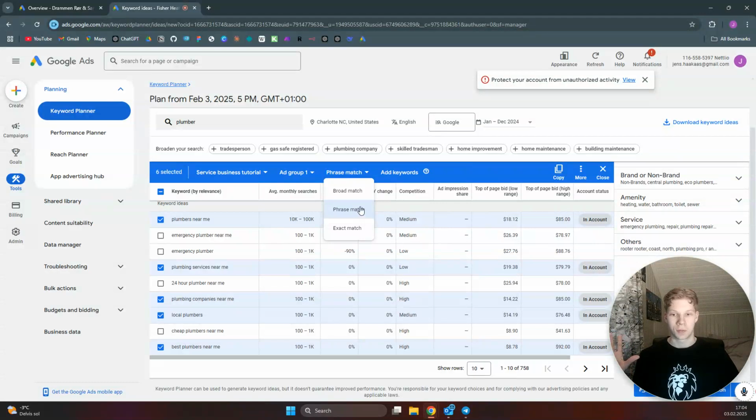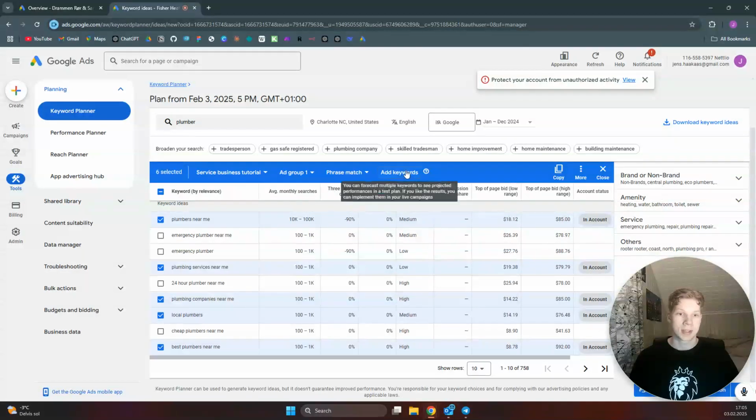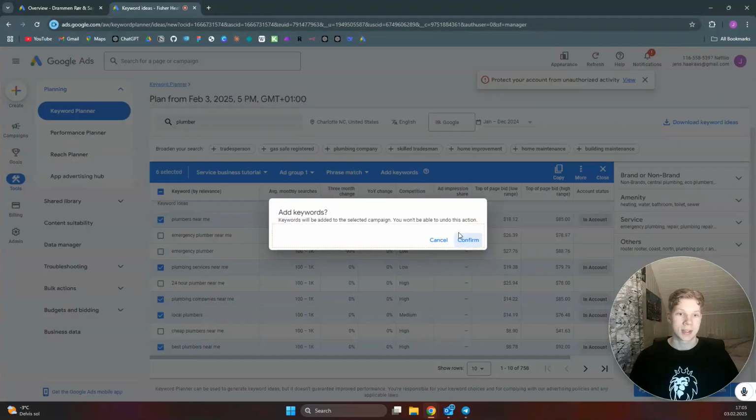So if you have local plumber in broad match, and someone searches for something with local, you will be displayed, which you don't want. Phrase match is more closely related, and exact match is super closely related. If you use exact match, you will only be displayed when people search for the exact term that you have in your keywords. So we like to use phrase match. That is what we get the best results with, basically. Then just add keywords and confirm.